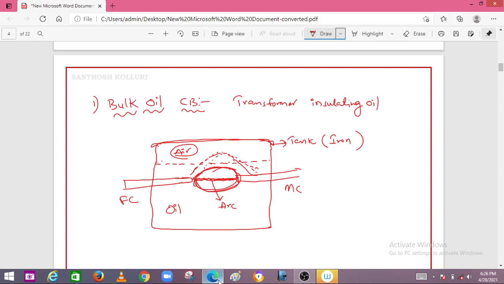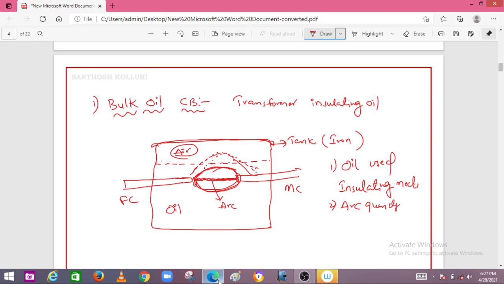In the bulk oil circuit breaker, oil is used as an insulating medium as well as an arc quenching medium. When the current carrying contacts in the oil are separated, an arc is established, and this arc will produce a rapidly growing bubble around the arc.